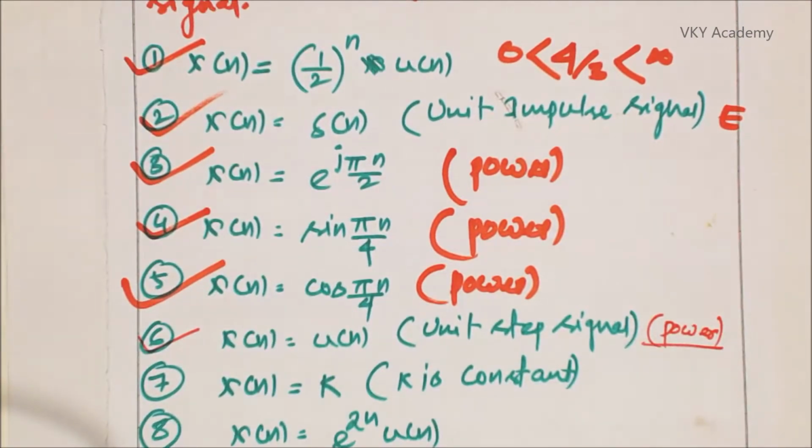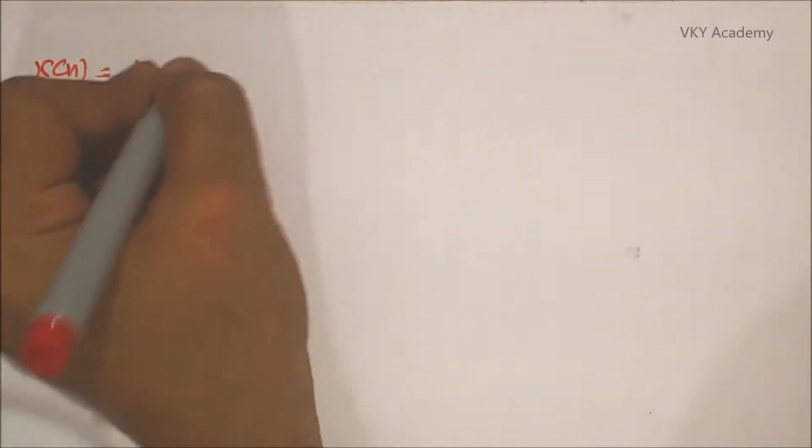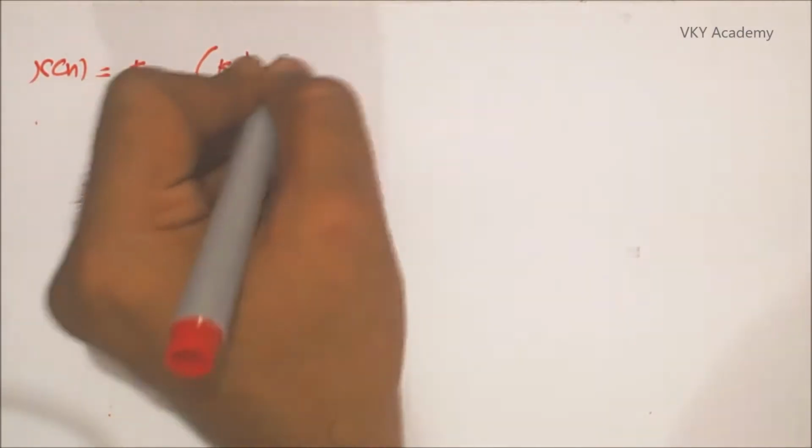In this particular session we will solve the question number 7 and we will check whether the x of n is equal to k is an energy signal or power signal, where k is any arbitrary constant. Okay, so let us solve this particular question. So x of n is equal to k, where k is constant.